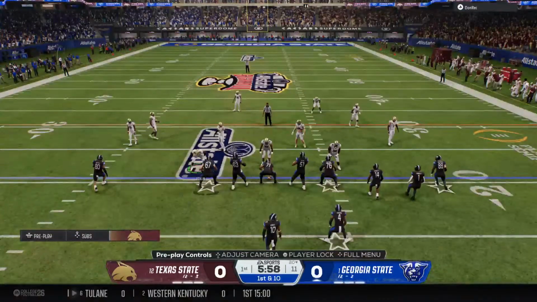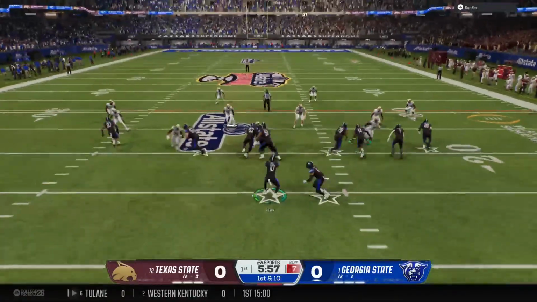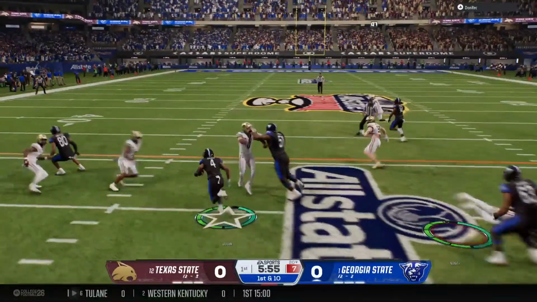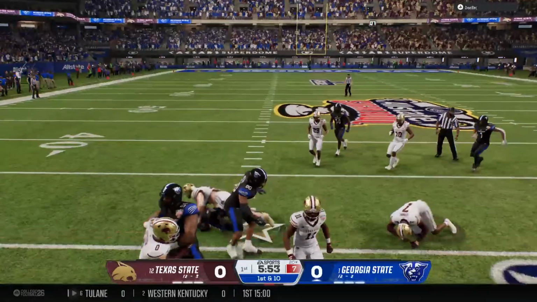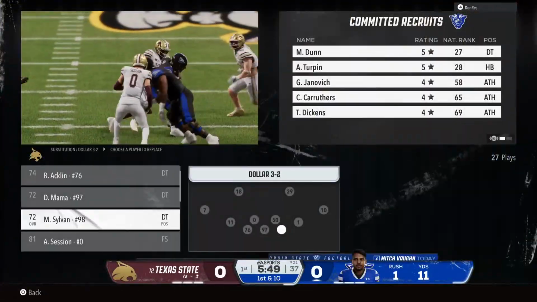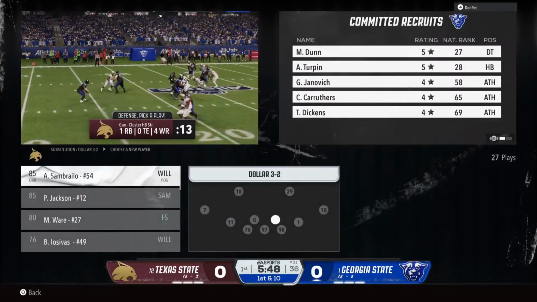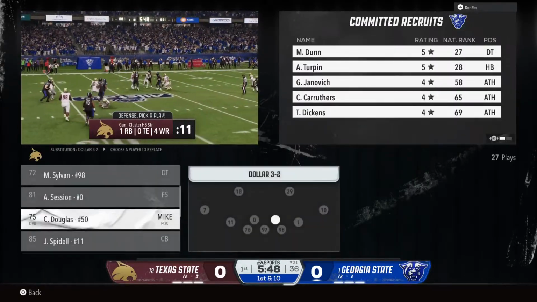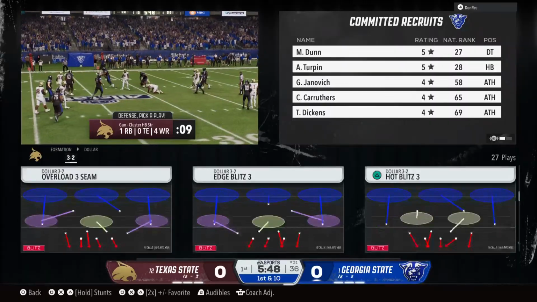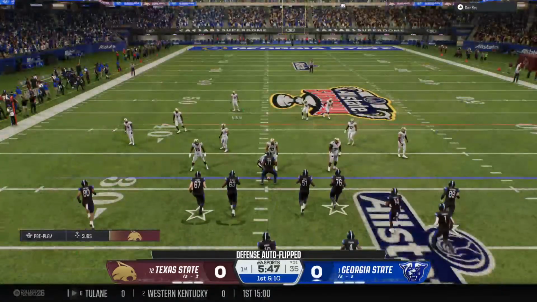Bunched together. From the shotgun, handoff inside. He shreds the tackle. Tackle made after a solid run by the junior. Chris, what a way to start this game. All this hype and build up in the playoff game. Offensive line says, hey, put it on our back. We'll be able to get things going. And if you can keep running the football like this, man, does it open up the entire playbook.